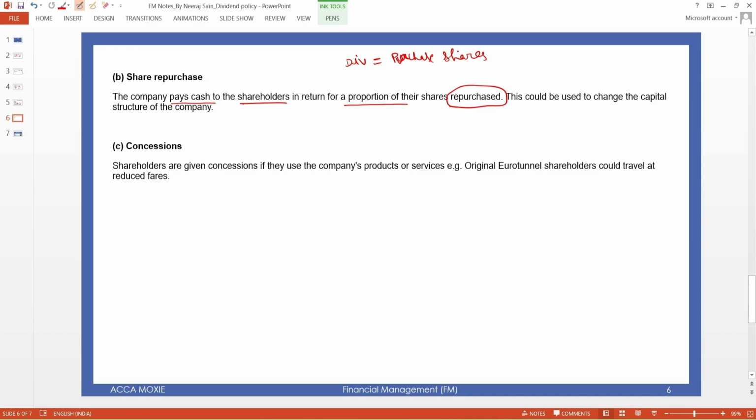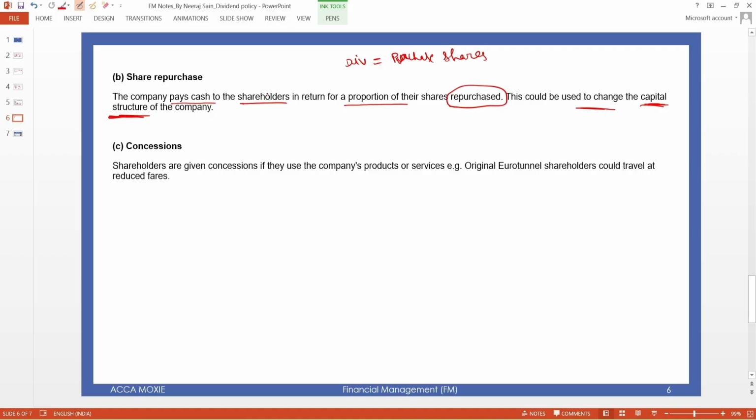So what I can do as a company, I can purchase some amount of your shares, so you can get the money as a dividend. This can be used to change the capital structure of the company, because the owners of the company will be fewer than they were before.